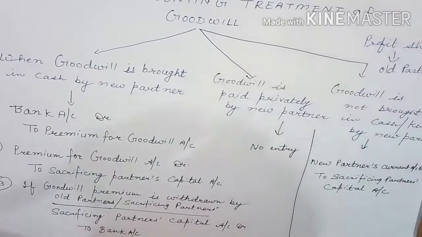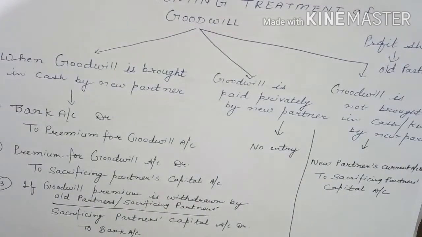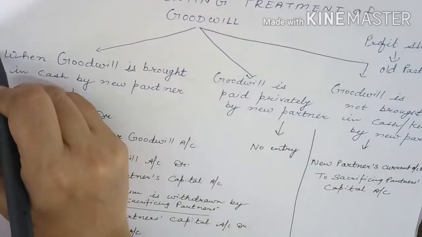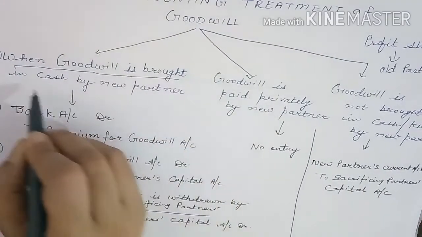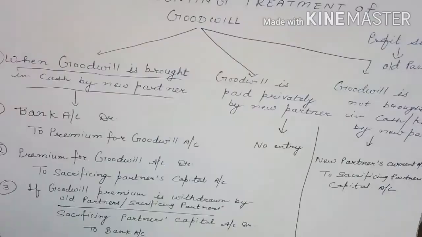So, he will compensate that old partner for the profit share taken from him. And whatever compensation he pays to him, that is termed as a premium for goodwill. So, there may be different situations through which he may compensate this sacrificing partner. Now, our first situation is when goodwill is brought in cash by the new partner.